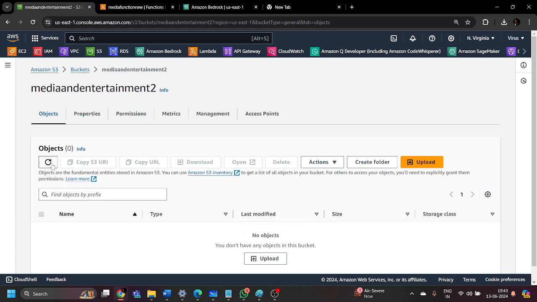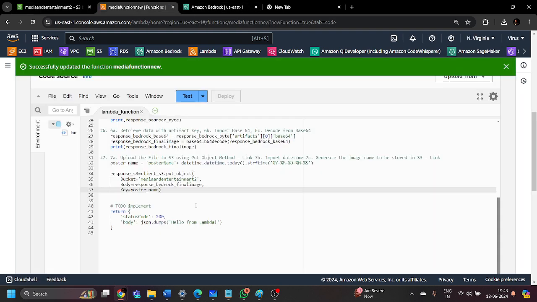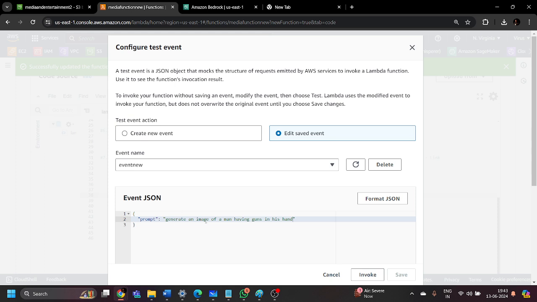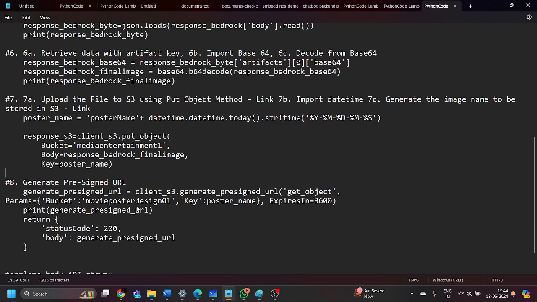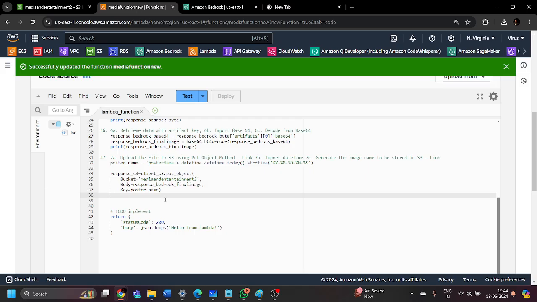Right now, as you can see, this bucket is empty. Once we deploy this entire code in AWS Lambda, it is going to store that particular information or the desired output. What will be the output over here? In our case, the output will be an image of a man having guns in his hand. That will be the output we are going to get inside the simple storage service. And at the end of this, we have step number 8, which is basically to generate a pre-signed URL.